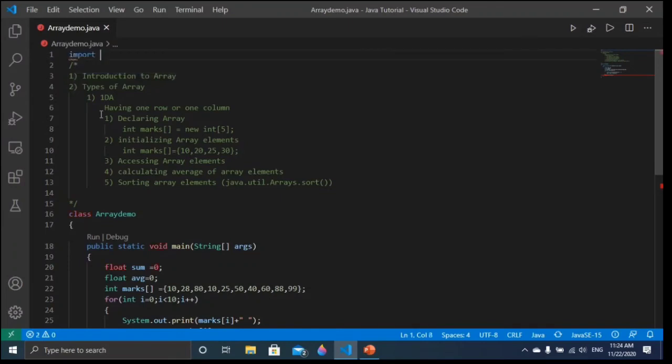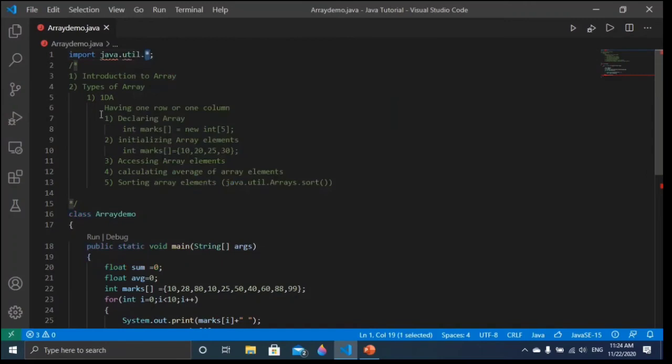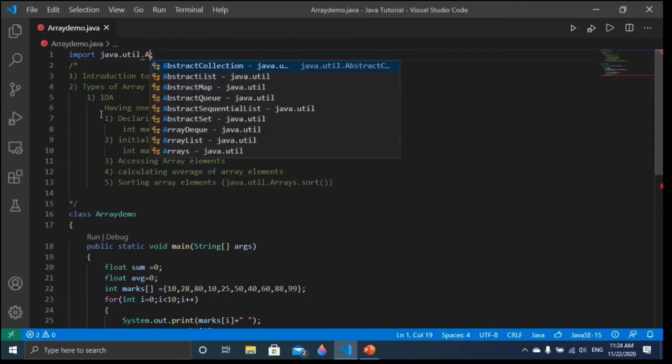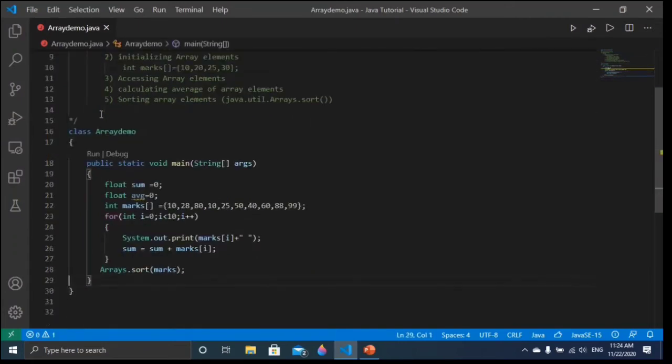Let me import java.util.Arrays, and now you can see there are no bugs. So now it has been sorted.